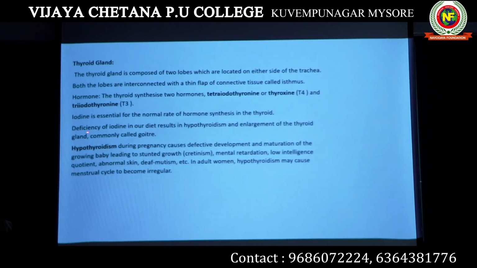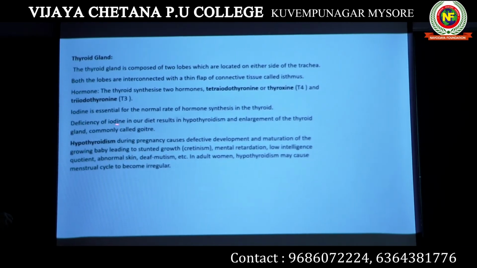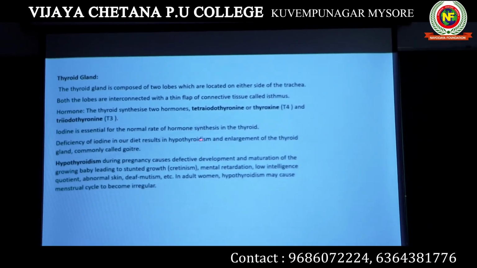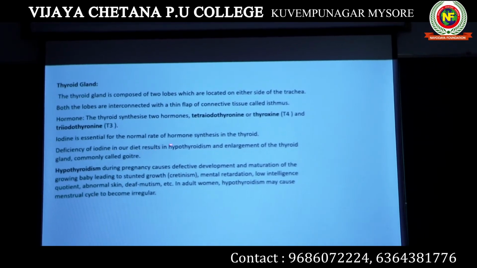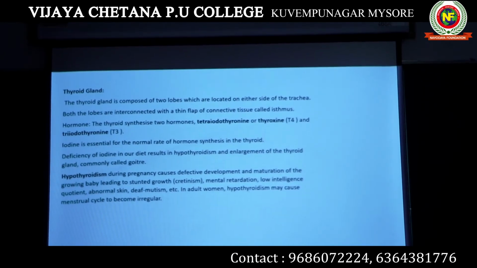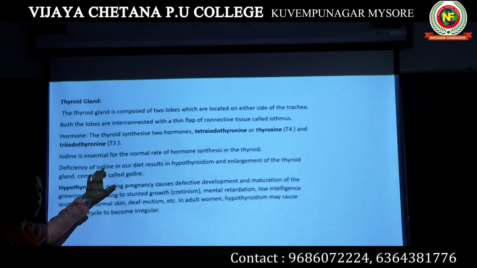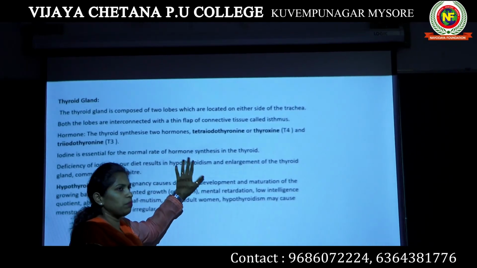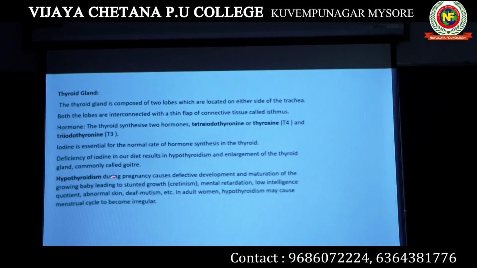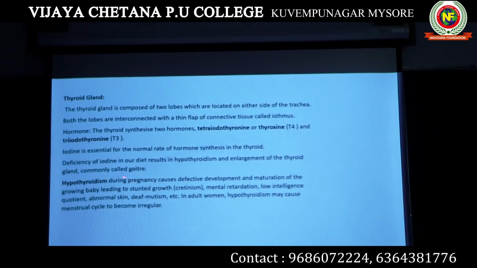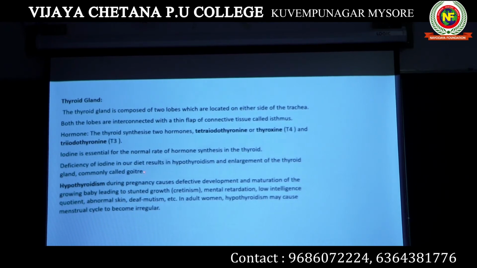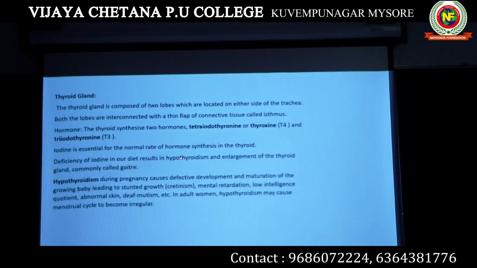If your food is deficient in iodine, if it does not contain a proper amount of iodine, it will lead to hypothyroidism. Deficiency of iodine in our diet will lead to hypothyroidism and enlargement of the thyroid gland. Because of this, your thyroid gland will become big and swell, and that condition is known as goiter. This is also important: when the thyroid gland enlarges, that condition is known as goiter.